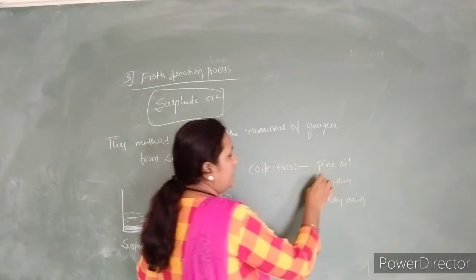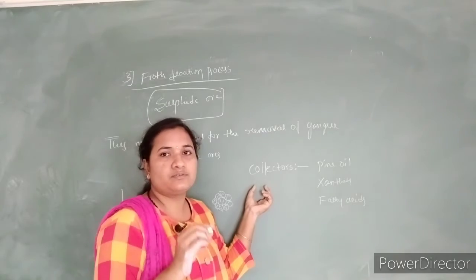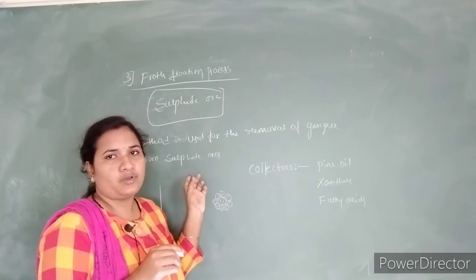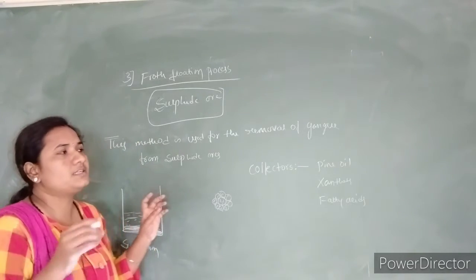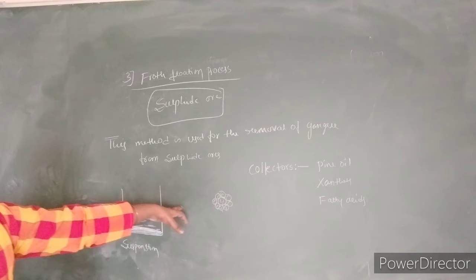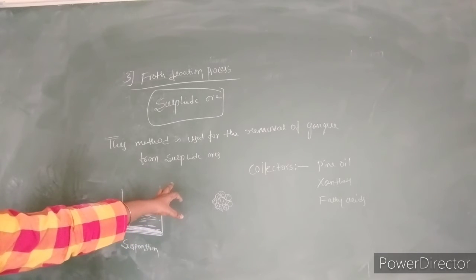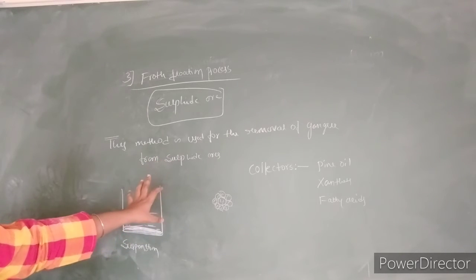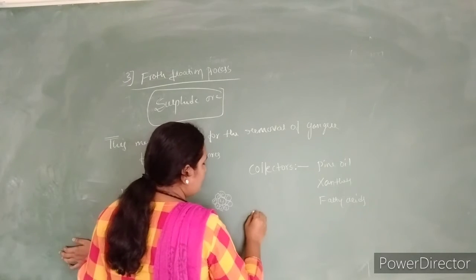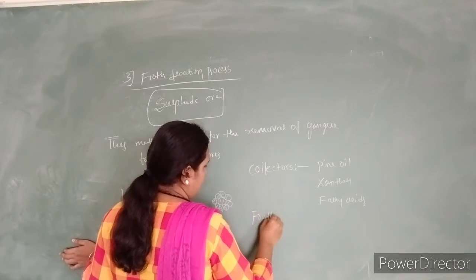We add these collectors to maintain the non-wetting property of the ore, or the mineral particles. Next we add the froth stabilizers